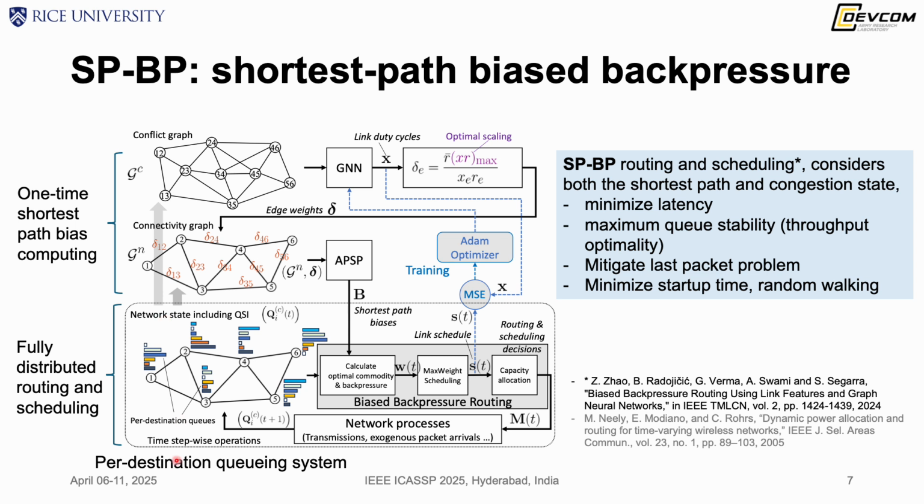First, each node has a per-destination queuing system. Then we need to compute, one time, the shortest path biases across the network, basically all-pairs shortest paths between all the node pairs. And lastly, we have this backpressure operation that runs in a fully distributed manner. It contains both routing and scheduling decisions in a wireless network.